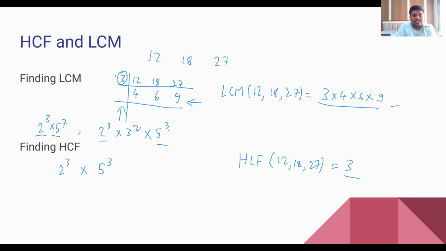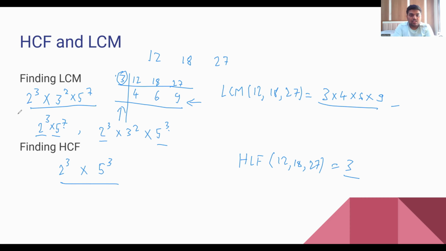And for LCM, you will take the highest power of each of the prime components, which is 2 to the power 3 into 3 to the power 2 into 5 to the power 7. So this will be the LCM and this will be the HCF. So this is pretty much it about how to find the LCM and HCF.